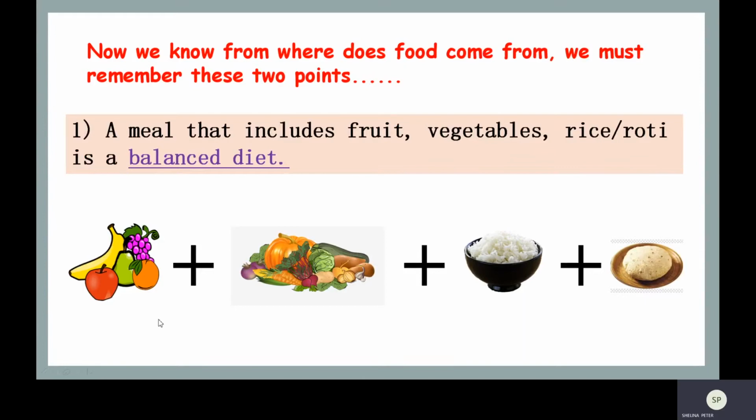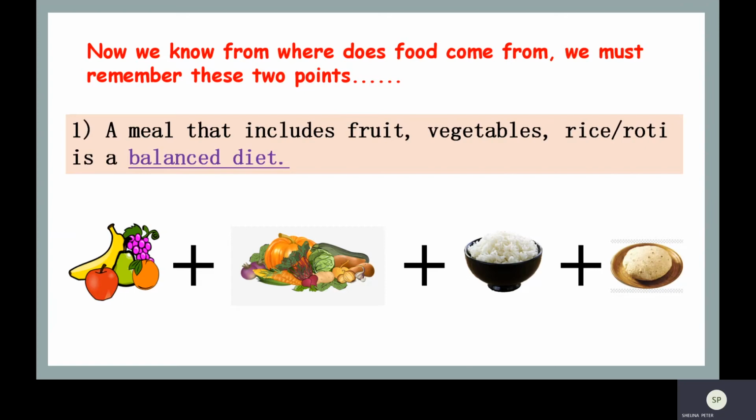Balanced diet, as you can see here in the picture, it consists of fruits, vegetables, rice or roti. So every day we must remember we are taking lot of fruits, vegetables, rice or roti. So if we are having these kind of balanced diets, we will never fall sick and our body will be healthy. We will be able to do lot of work. We will have energy to study, to play. So I am sure you will remember this first point.